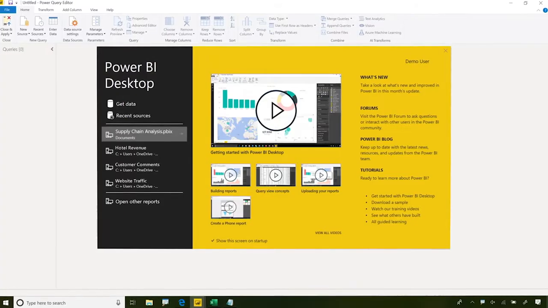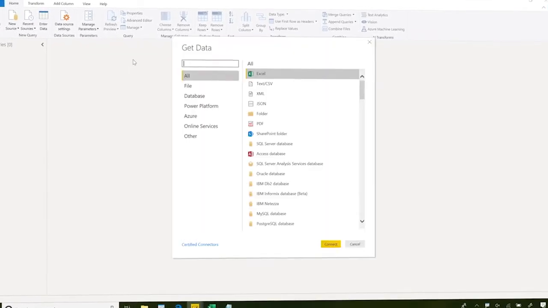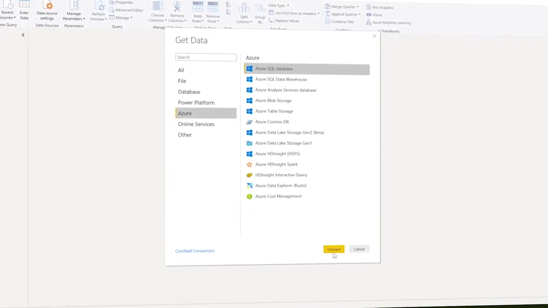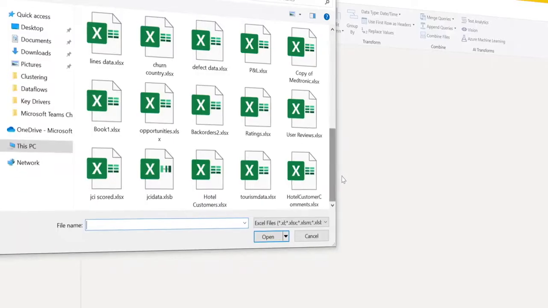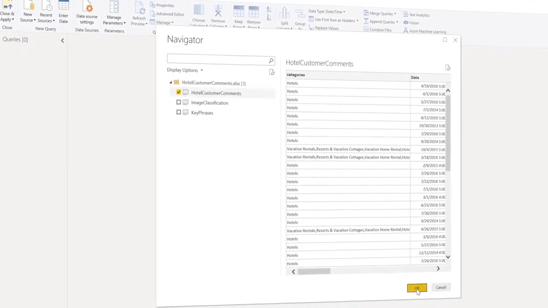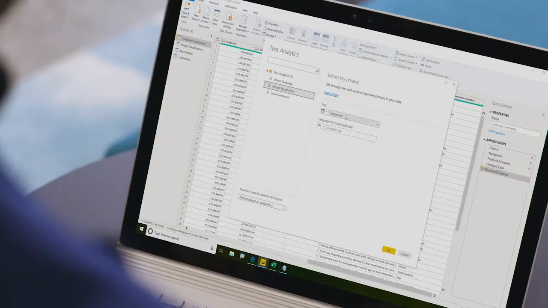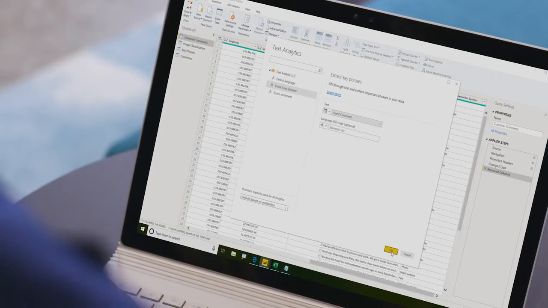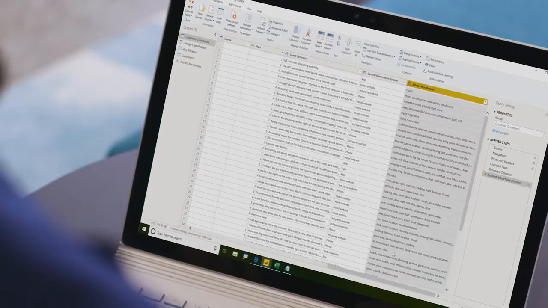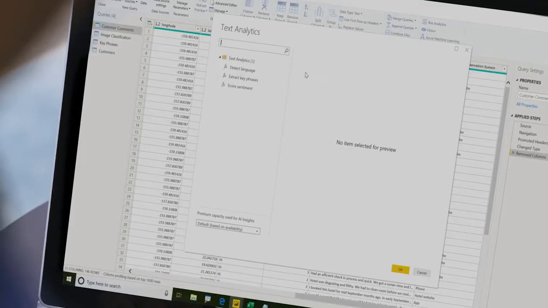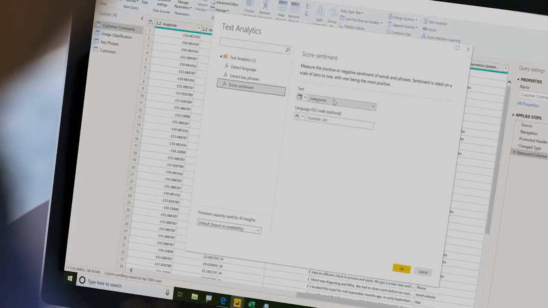Using PowerBI, Carlos can connect directly to data sources wherever they are, including real-time and streaming data, both on-premises and in the cloud. Using PowerBI native AI capabilities, he can find insights quickly from structured and unstructured data, including text like customer reviews, and even images. PowerBI helps Carlos quickly classify and detect positive and negative sentiment in social media, online reviews, and discussion forums.